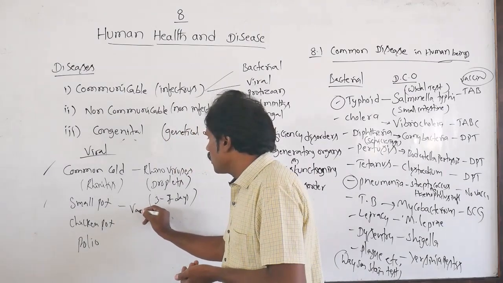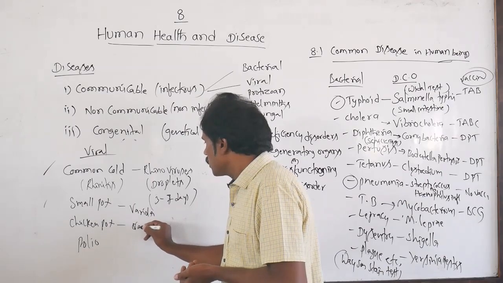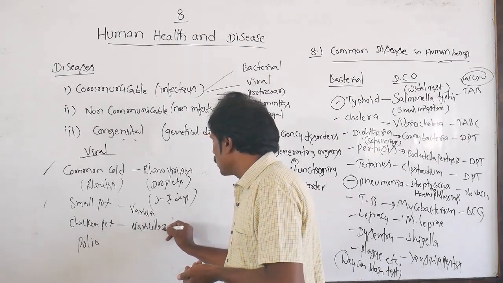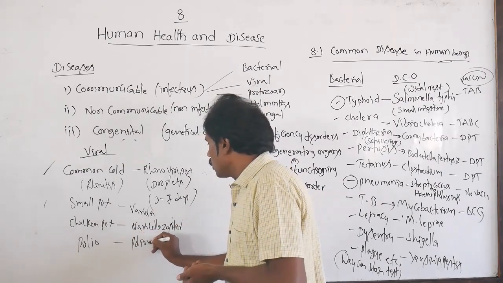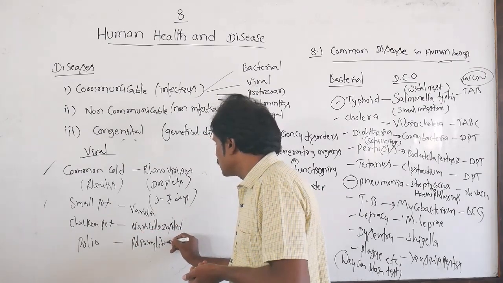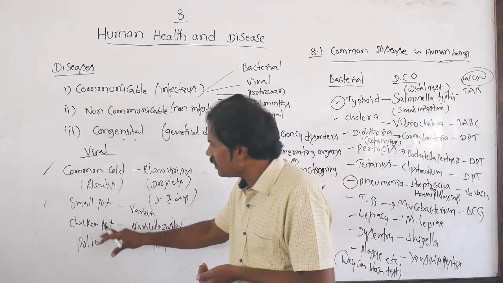Smallpox means variola. Chicken pox means varicella zoster virus. Poliomyelitis, the poliomyelitis virus, normally it must be present.